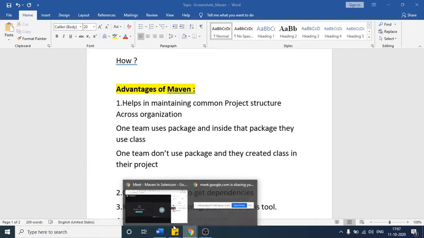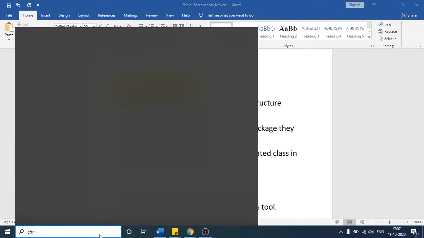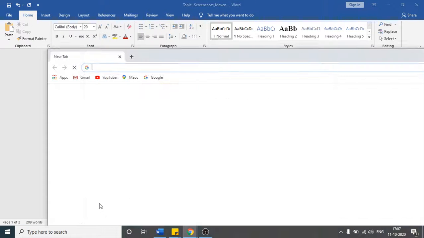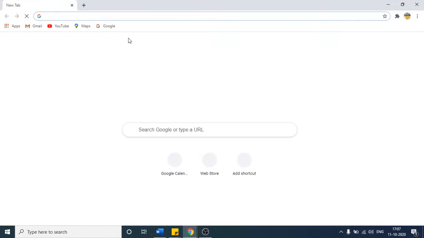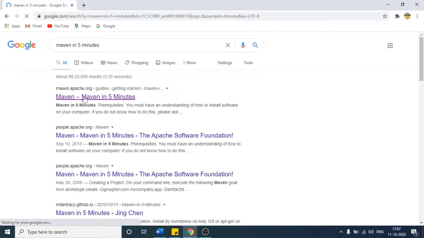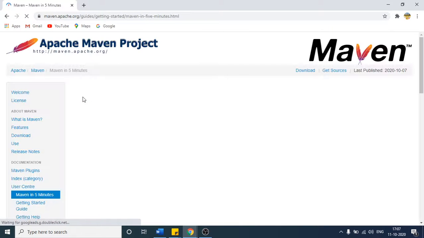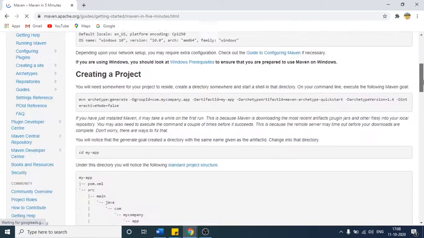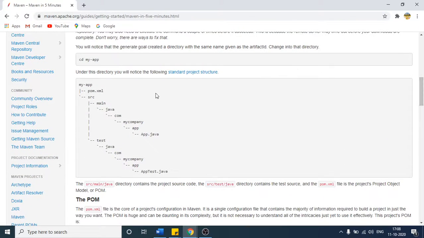Let me open the Chrome browser and show you what I mean by this project structure. If I write Maven in 5 minutes, this is the official documentation provided by the Maven guys. Suppose this is the structure provided by Maven.